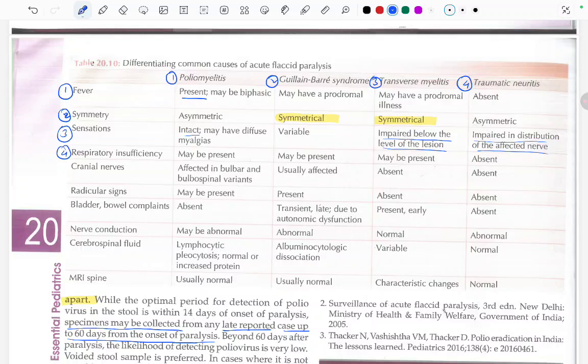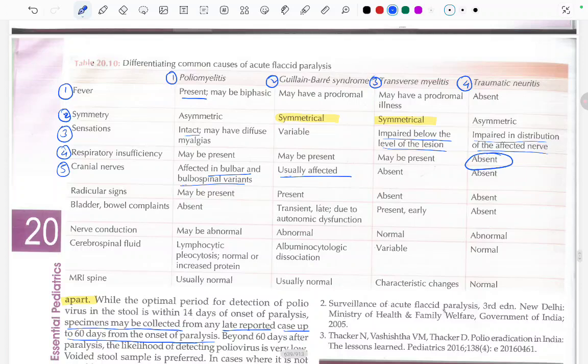Respiratory insufficiency may be present in all except traumatic neuritis, because respiratory insufficiency is not related to damage to a peripheral nerve, unless it is the phrenic nerve. Now talking about the cranial nerves: they are affected in the bulbar and bulbospinal variants of poliomyelitis, and usually affected in GBS. There will not be any cranial nerve involvement in transverse myelitis and traumatic neuritis.